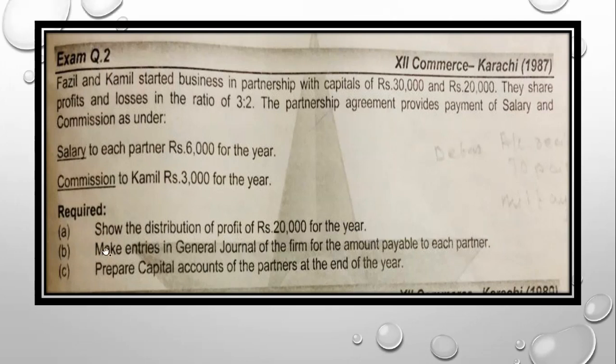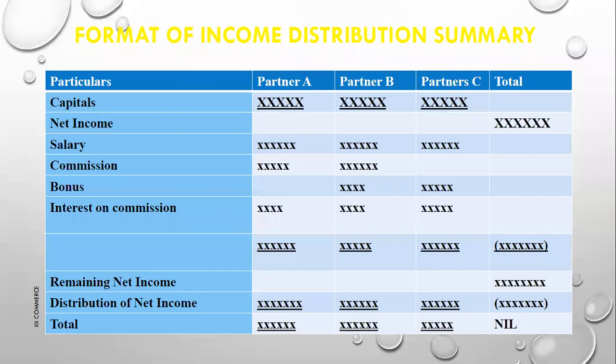We have the required part. In required we have distribution of profit, that is your 20,000 for the year. Now come towards part B, where you have to prepare the journal entry, and in part C you have to prepare the capital accounts of the partners. It is very easy, you have done it in the first year also, and we will discuss it in the next videos also. Let's proceed towards the first part, how we are calculating the income distribution summary.